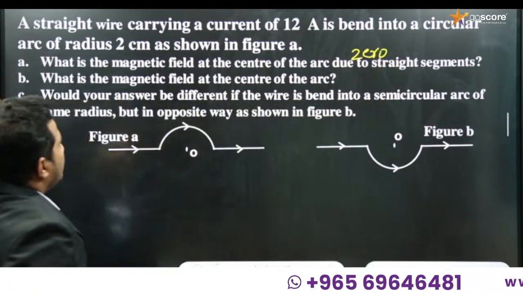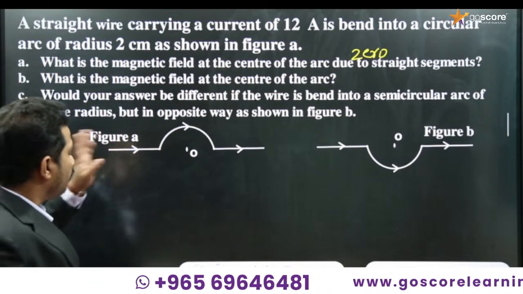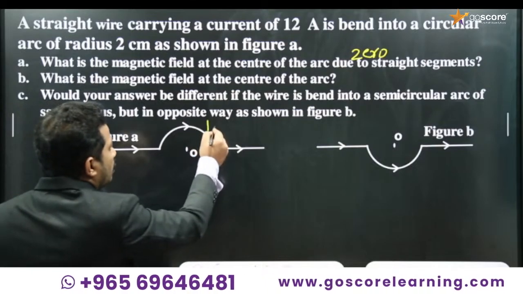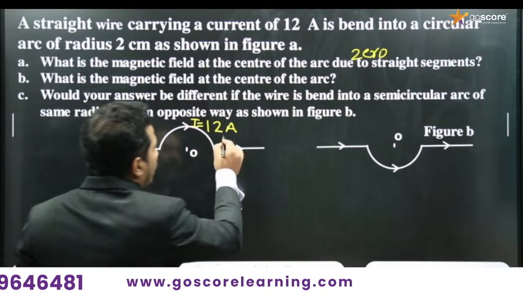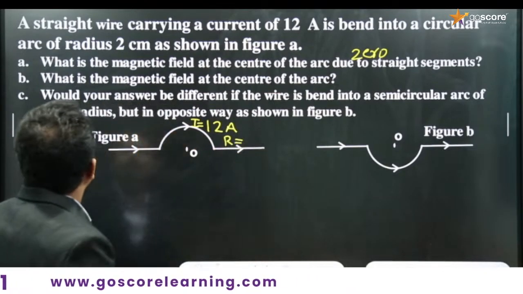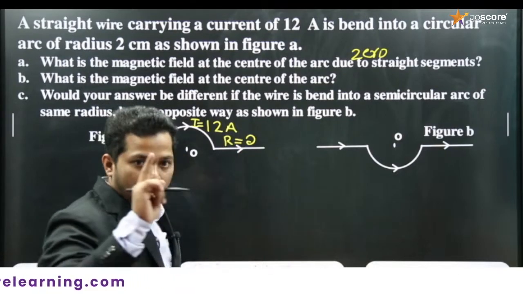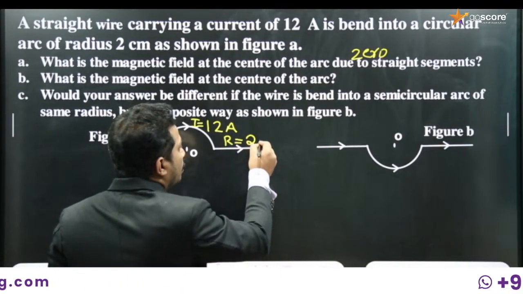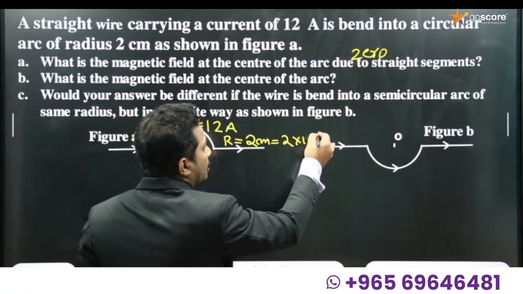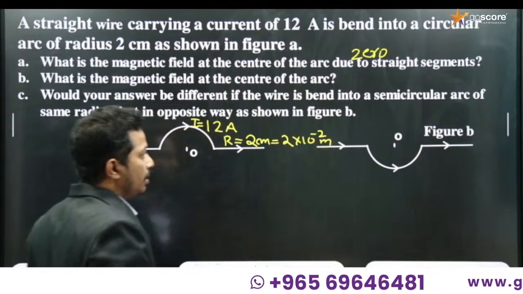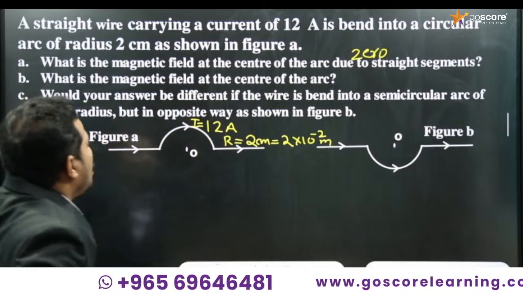So what is the magnetic field at the center of the arc? For figure A, it carries a current of 12 ampere, so I is equal to 12 ampere, and the radius of the circular loop is given as 2 centimeter. 2 centimeter means you should definitely convert it into SI unit: 2 centimeter equals 2 into 10 to the power minus 2 meter. For every quantity you should convert it into SI unit, and only then can you solve the problem. So what is the equation?